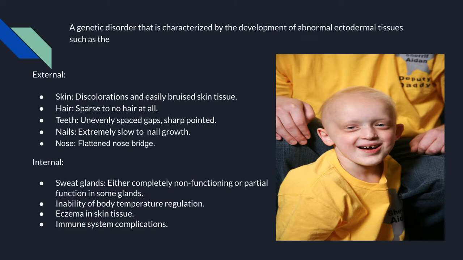Ectodermal dysplasia is a genetic disorder that is characterized by the development of abnormal ectodermal tissues such as the skin, hair, teeth, nails, and nose. This genetic disorder affects both the external and internal parts of the body. Internally, it affects the sweat glands either completely or causes them to be partially non-functioning. This makes the body unable to regulate its temperature. It also causes eczema in skin tissue and immune system complications.